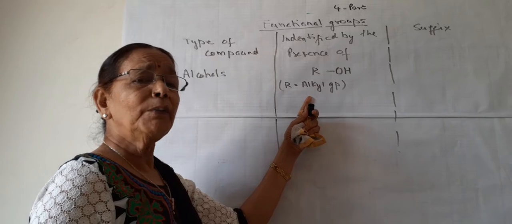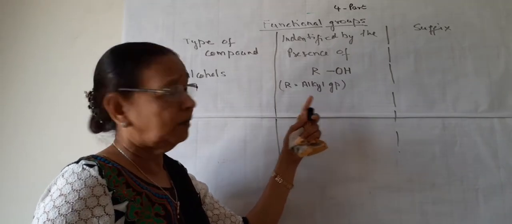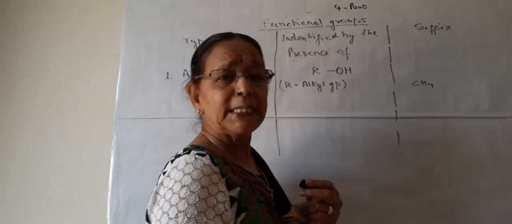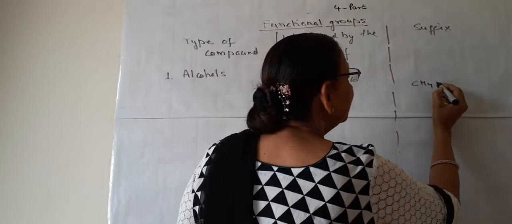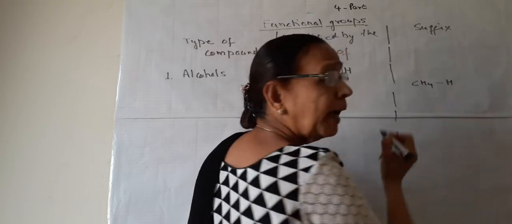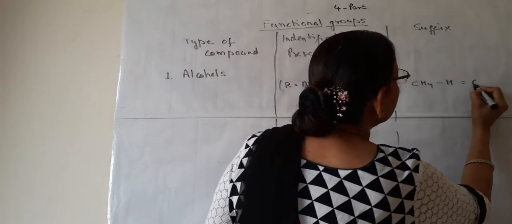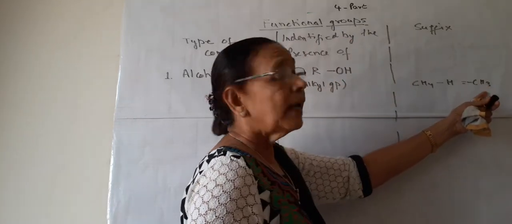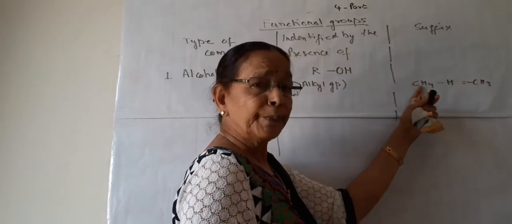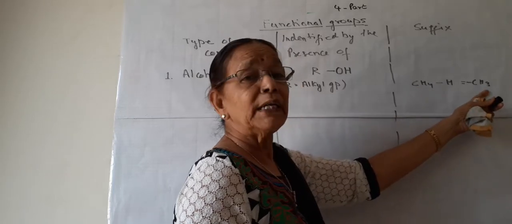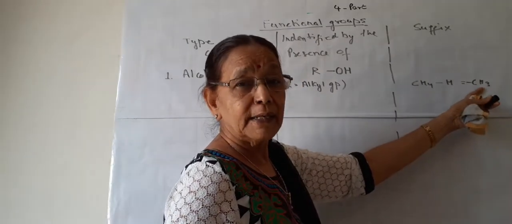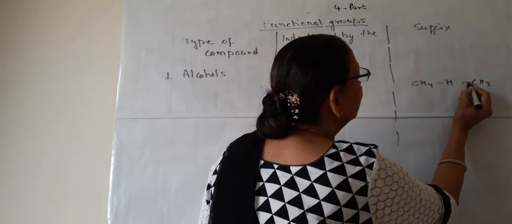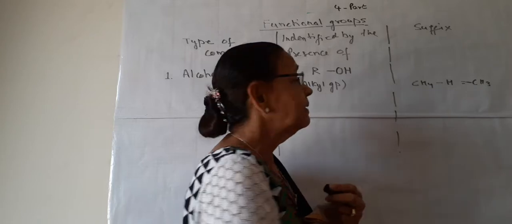Alkyl is made from the corresponding alkane. All of you know this. Suppose the smallest alkane is methane. So methane minus 1 hydrogen, what will be left? CH3. And this CH3 is the alkyl corresponding to methane. So we will call it methyl, and the common name is alkyl. And it has 1 available valency.